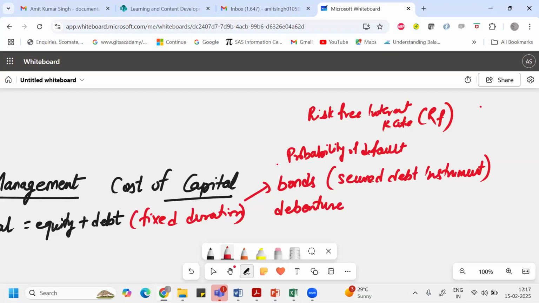When we talk about debentures, they are considered unsecured debt instruments, again based on the nature of how that debt instrument is issued in the market. That's why they are called unsecured debt instruments. For example, recently Vedanta has issued NCDs, non-convertible debentures, because they are raising money from the market.